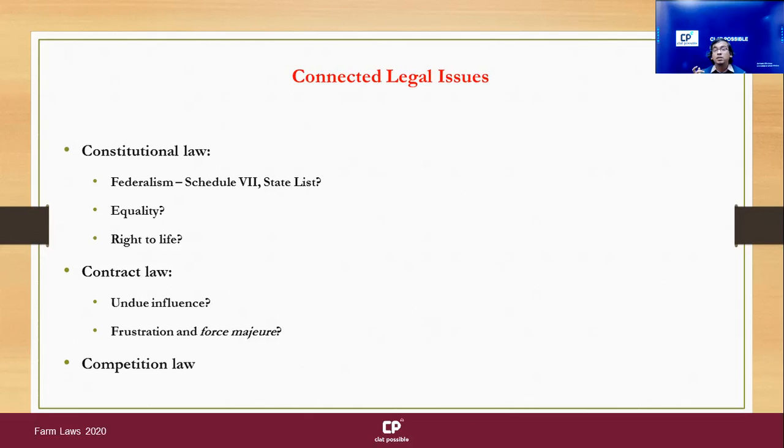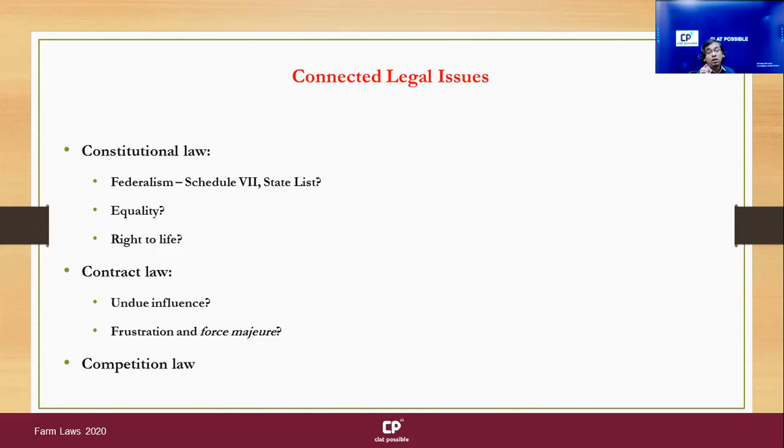And where are these topics provided? They are provided in Schedule 7, and there are three lists. There is the union list for which the parliament can make law, then there is the state list for which the state legislatures can make law, and then there is the concurrent list for which both of them can make laws. Now, what's the status here? As you would imagine, these laws pertain to agriculture. Agriculture is provided in which list? Agriculture is provided only in the state list.